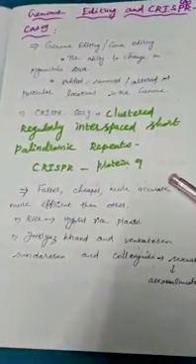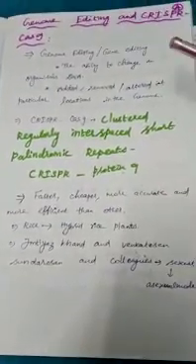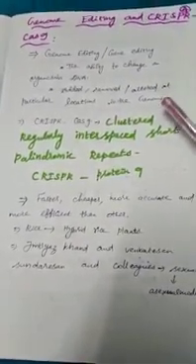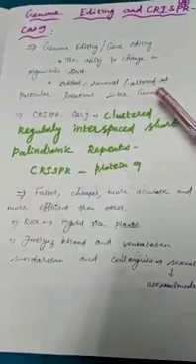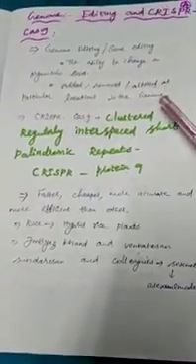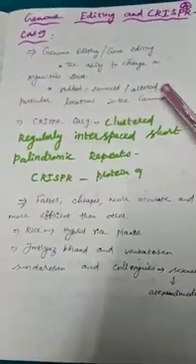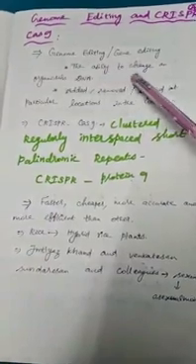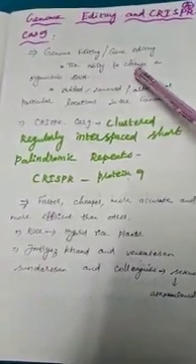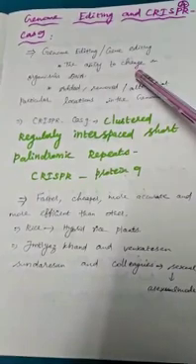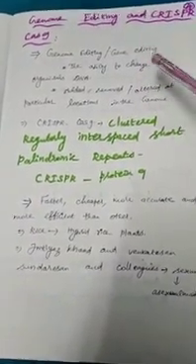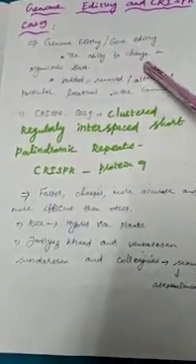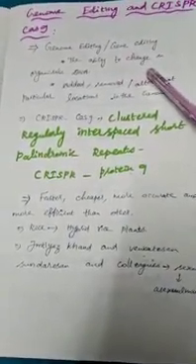Let us see the next topic, genome editing and CRISPR-Cas9. So what is genome editing or gene editing? Genome editing is a group of technologies that has the ability to change an organism's DNA. We already know genes express the characteristics of an organism. So the ability to change the organism's DNA is known as genome editing or gene editing.